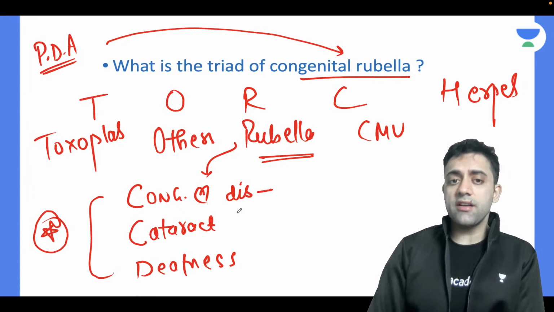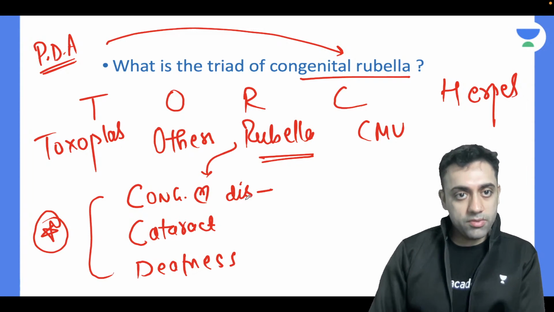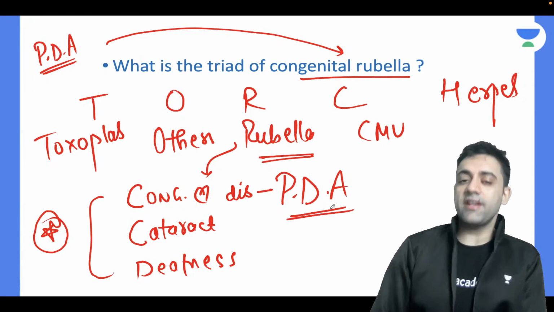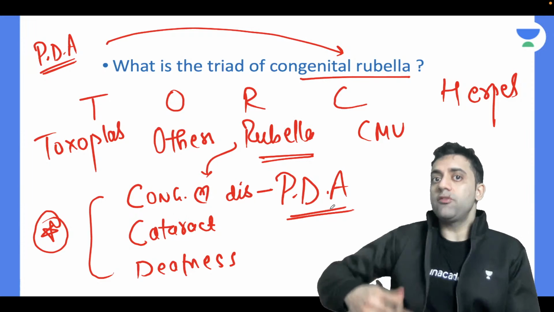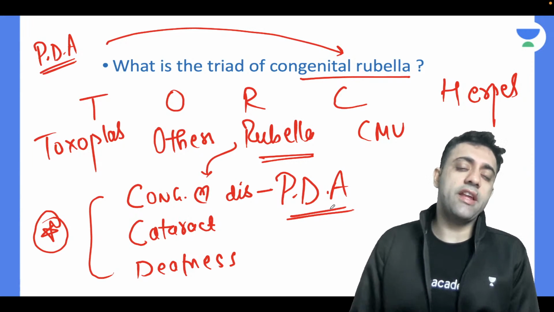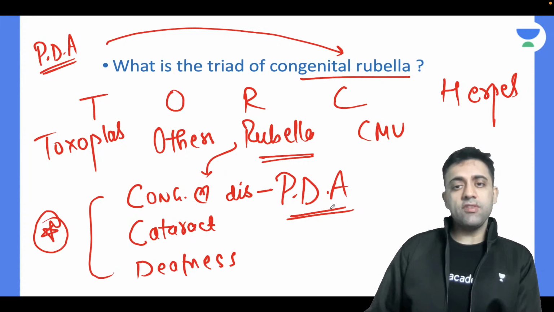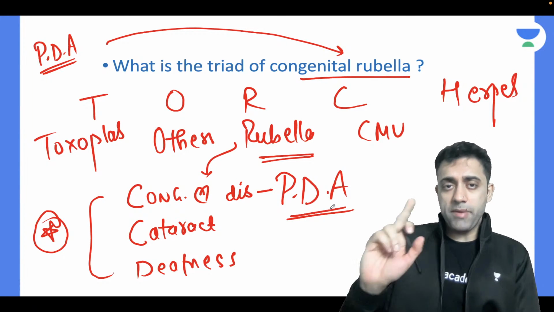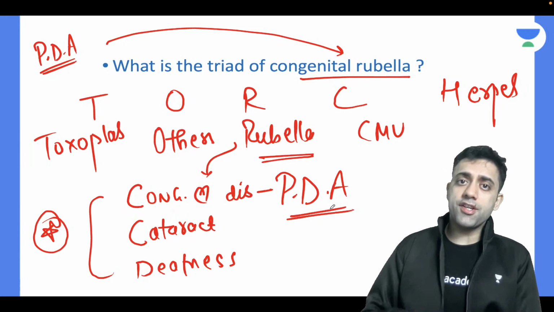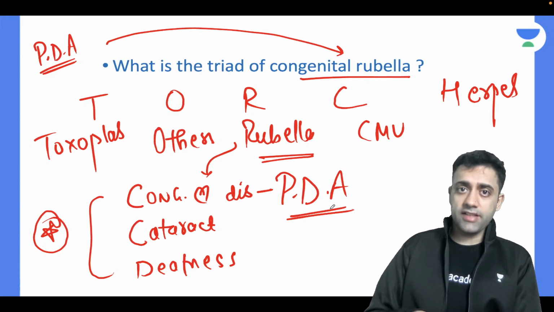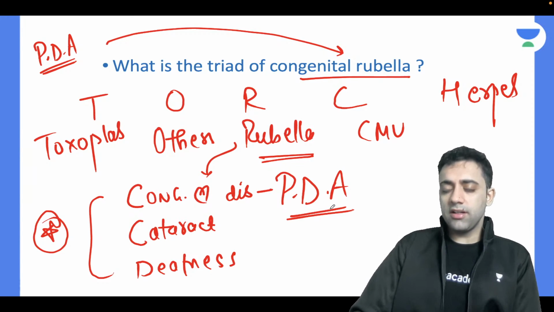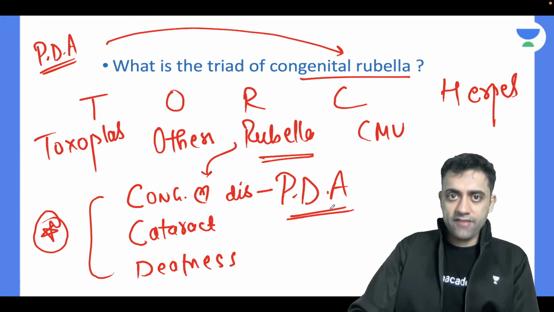And which congenital heart disease is very common? The most common congenital heart disease in congenital rubella syndrome is patent ductus arteriosus. We have to link and study, then only we'll be able to cover the syllabus. So once we cover the patent ductus arteriosus topic, remember in yesterday's class we have done patent ductus arteriosus, left to right shunt, acyanotic congenital heart disease, yes or no? So yes, very good. So what you call the triad of congenital rubella syndrome is cafe coffee day.